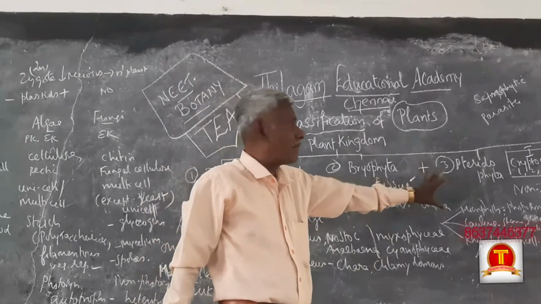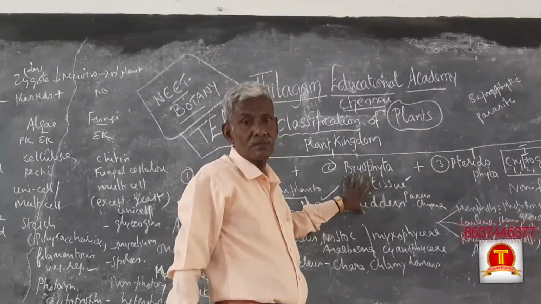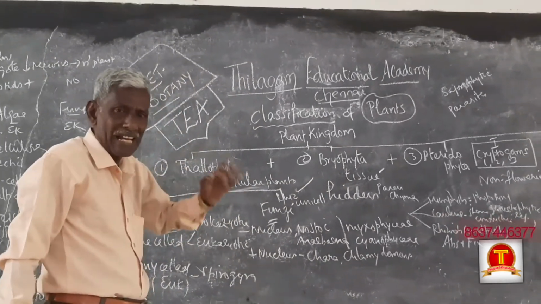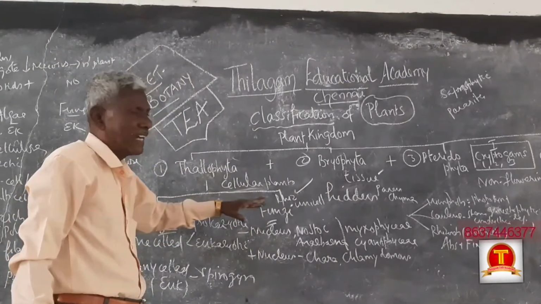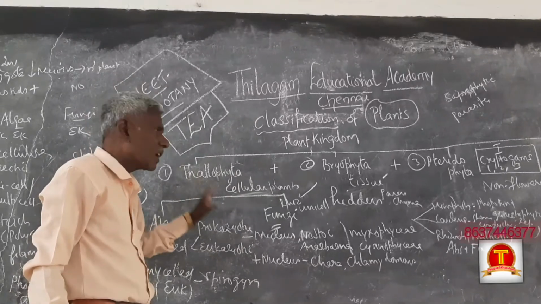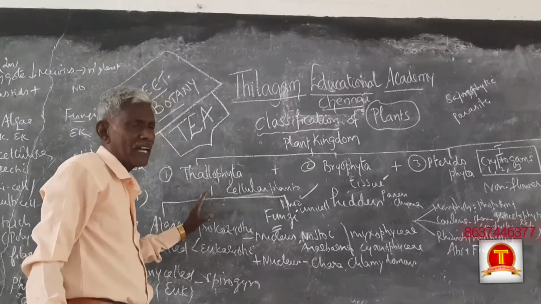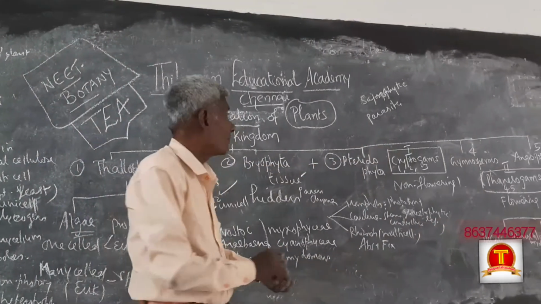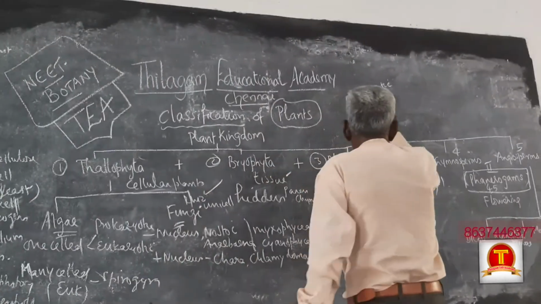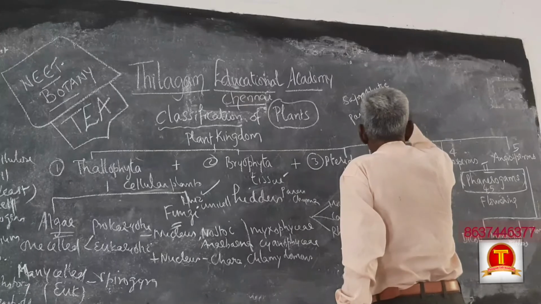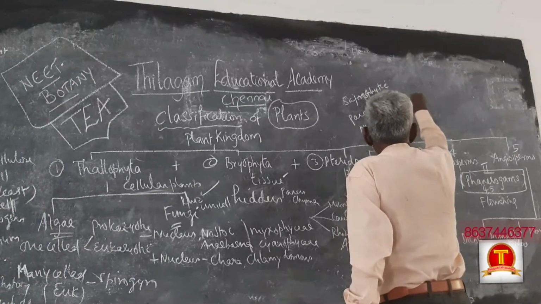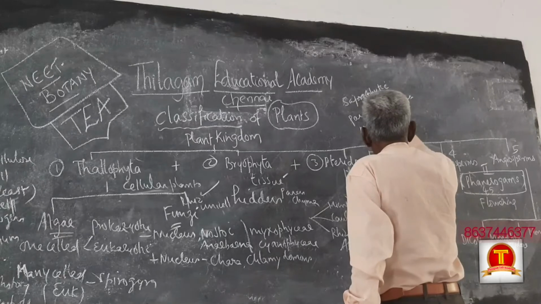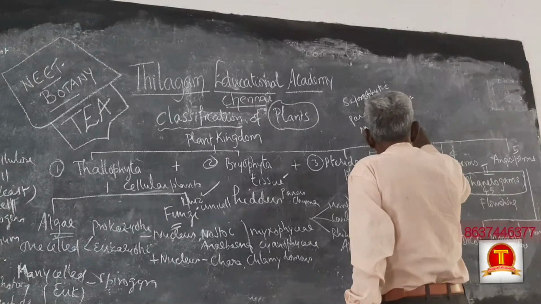Firstly, the embryo is formed in bryophytes. No embryo here. So plants can be divided into embryophyta and non-embryophyta. Sorry: non-embryophyta, simple embryophyta, embryophyta.